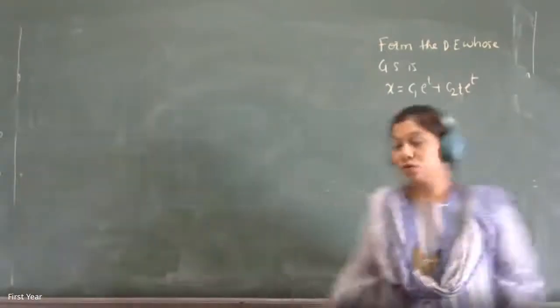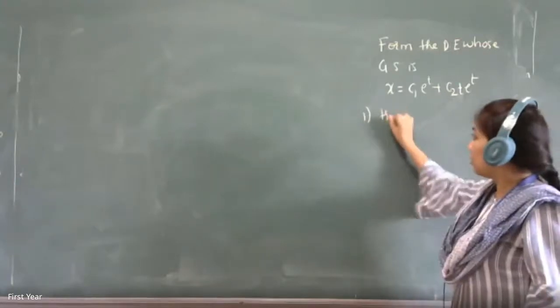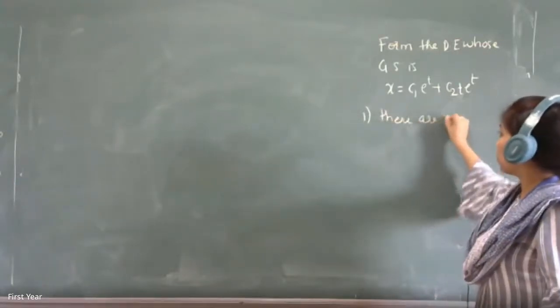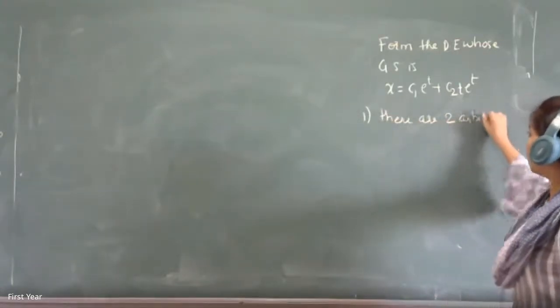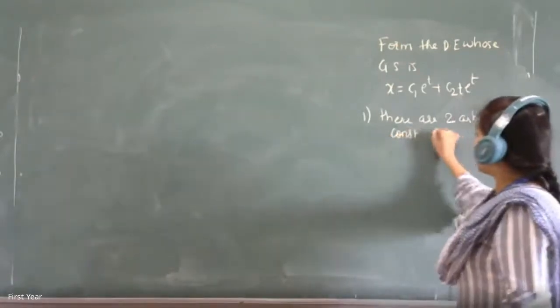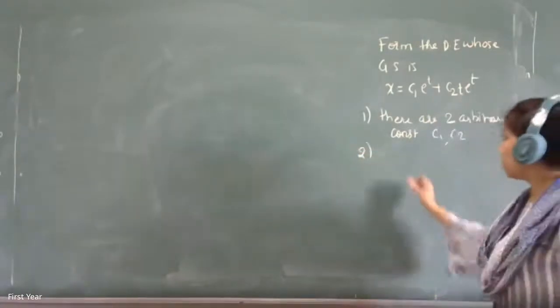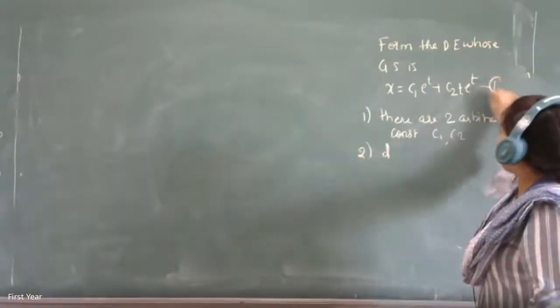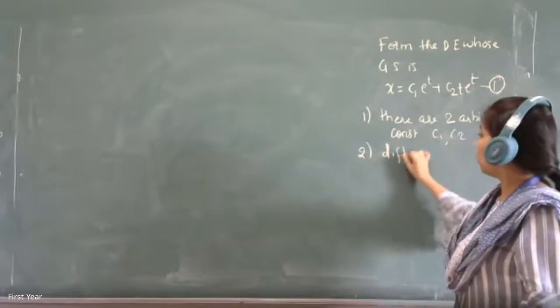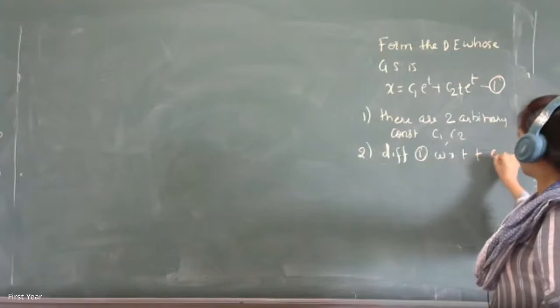Correct. So step 1, I'm writing it slowly. Step 1 is there are 2 arbitrary constants, C1 and C2. Step 2, differentiate. This is equation 1. Differentiate 1 with respect to t once.